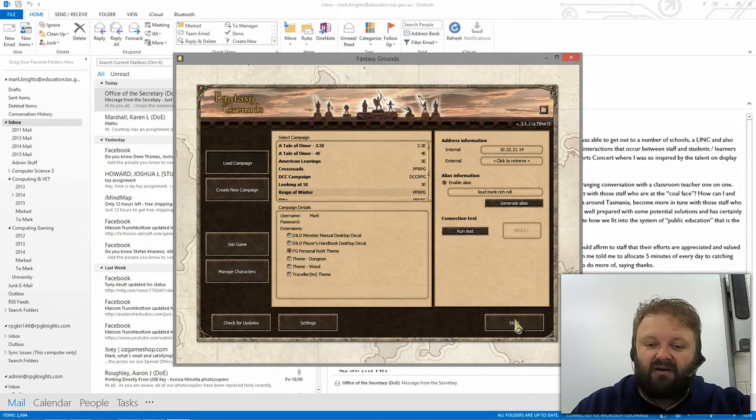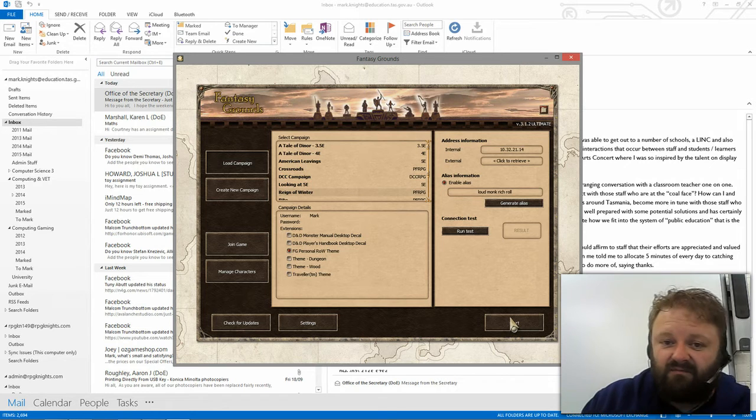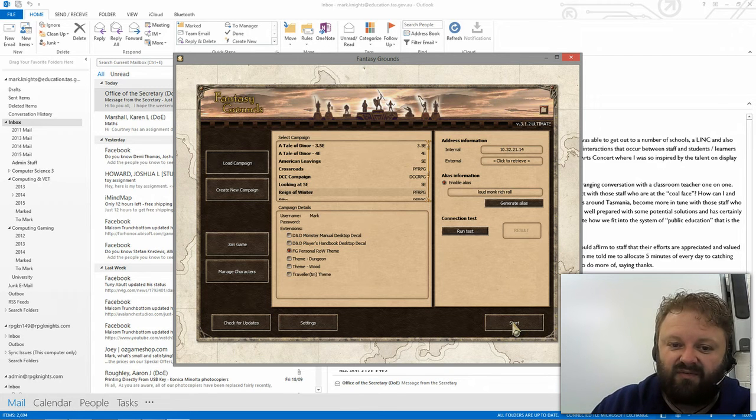Now, I don't know if Paizo are going to get upset about this, but I use the electronic modules that they gave me while I was subscribed to the Adventure Path subscriber path. I use them wholeheartedly, and I put the entire story in. Now, I don't share these with anybody. I just keep them for myself, and it's for my personal and my group's use. So hopefully there's no breach of contract or anything like that, but we may be seeing some of that module as we go through. In fact, we definitely will be.